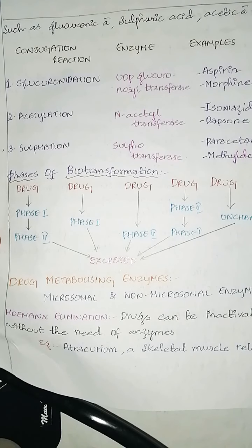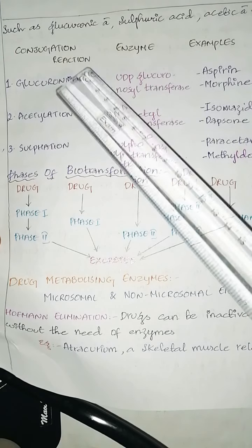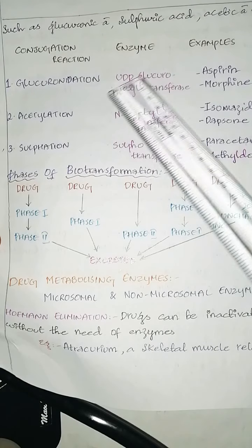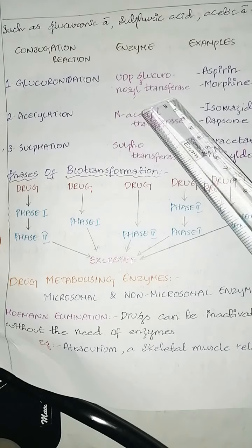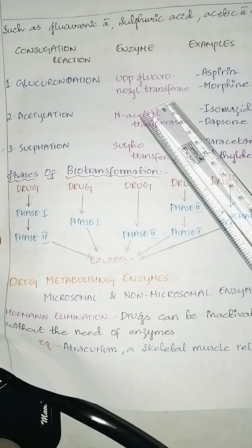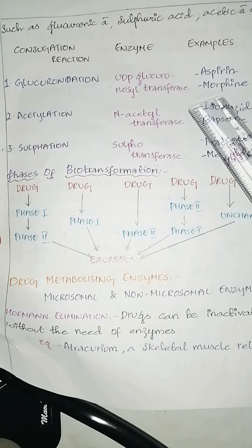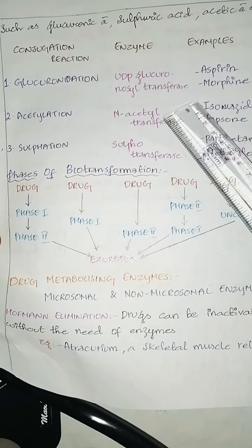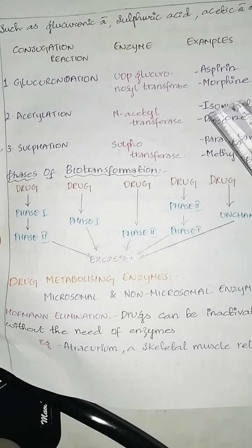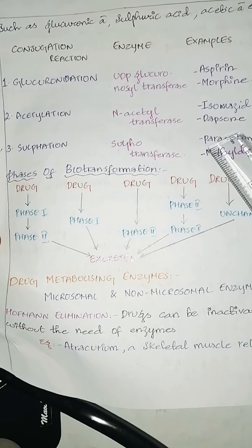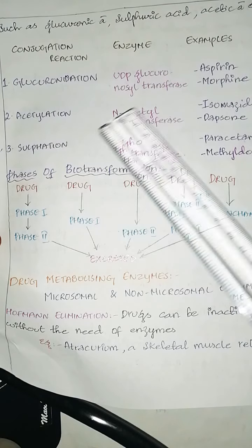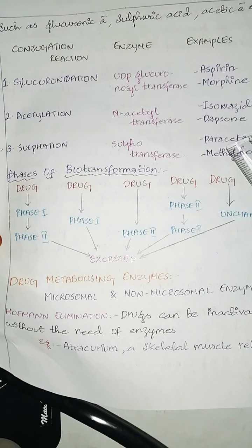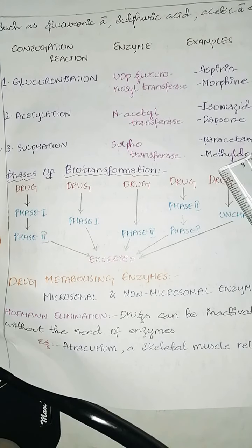So a few conjugation reactions we'll be discussing here. First is glucuronidation, in the presence of the enzyme UDP glucuronyl transferase. Example is aspirin, morphine. Acetylation, with the help of the enzyme N-acetyl transferase. Example for this is isoniazid, dapsone. Sulfation, by the enzyme sulfotransferase. Example is paracetamol, methyldopa.